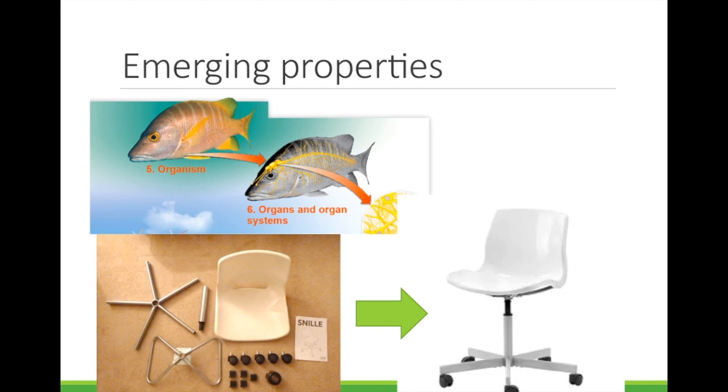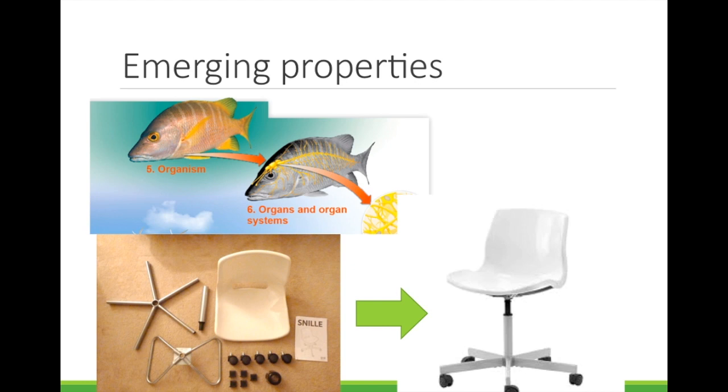Every time we move up a level of organization, new properties or functions emerge. The level of the nervous system can only carry out nerve impulses. But when we look at the entire organism, we see the nerve impulses and how they interact with muscles and cause actions. These are new properties that the nervous system doesn't have on its own.